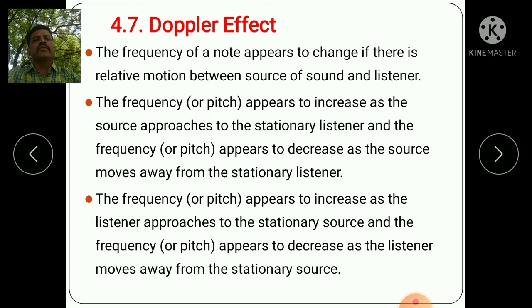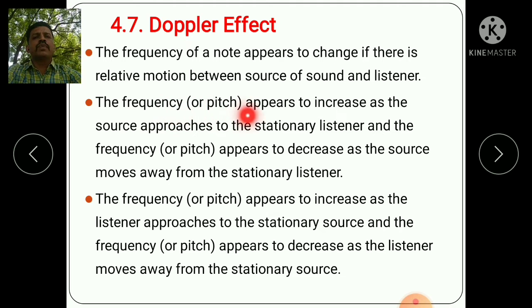Doppler effect. The frequency of a note appears to change if there is a relative motion between the source of sound and the listener. That means there is an apparent change in frequency due to the relative motion between the source and the observer. Such an effect is known as the Doppler effect.